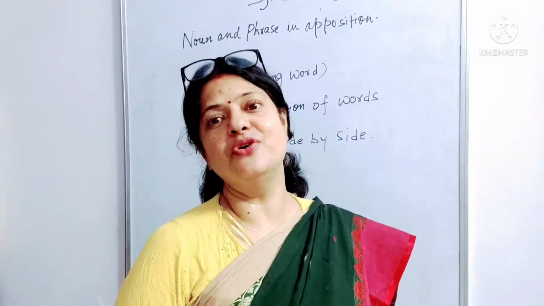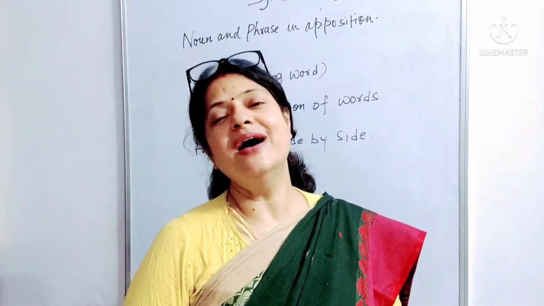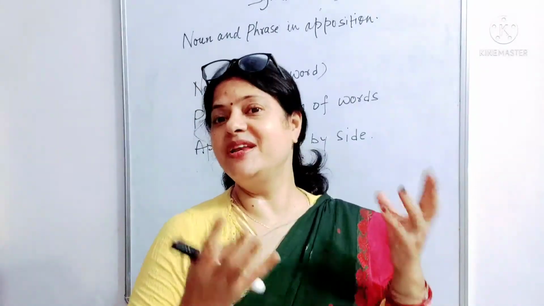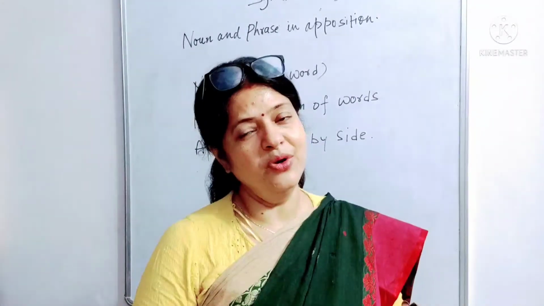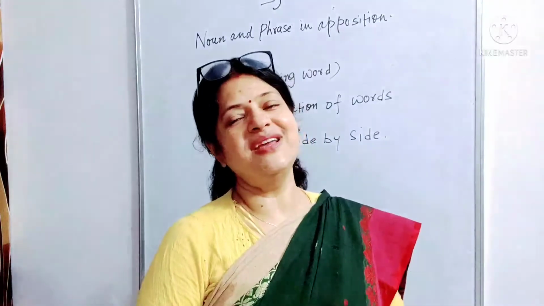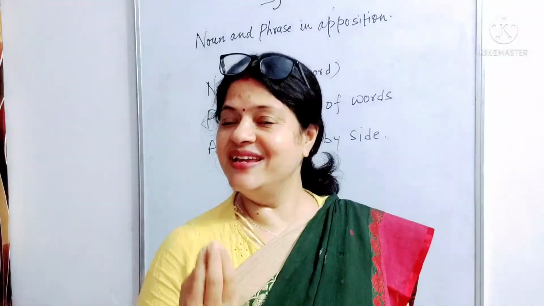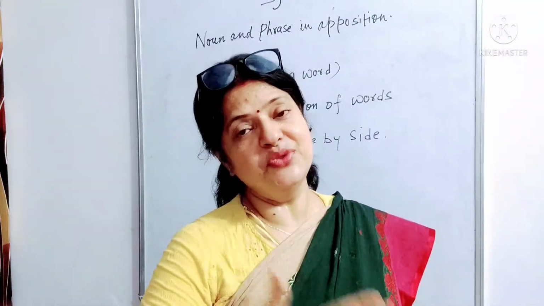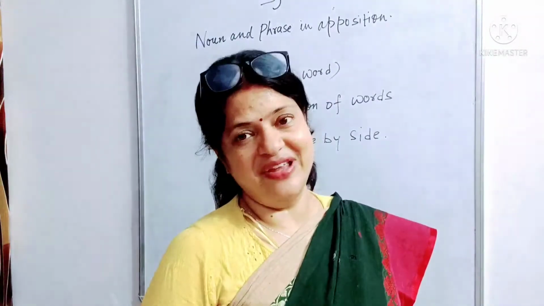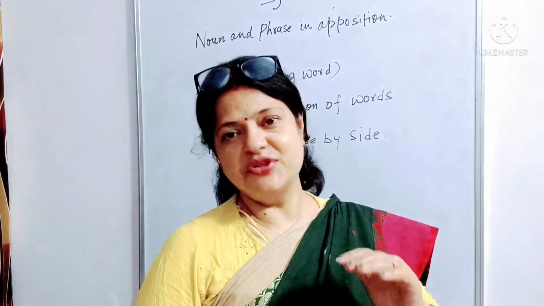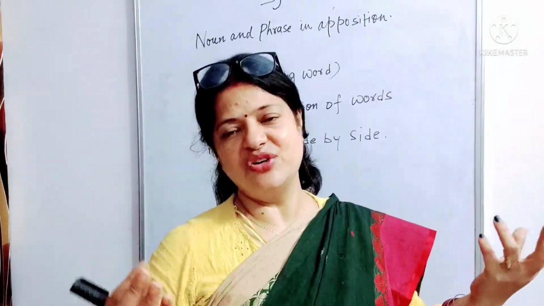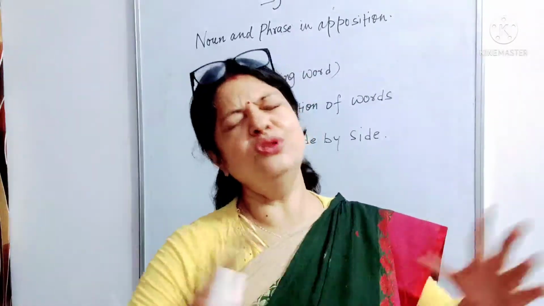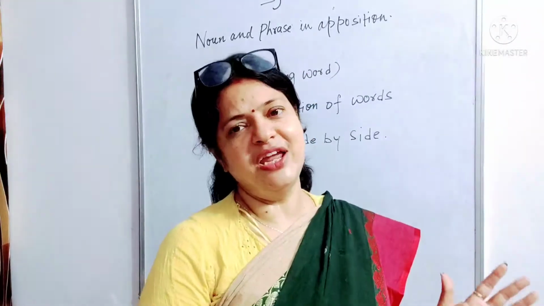First of all, if we talk about noun, we know that all those things of the universe which have been given a name are called nouns. So all those things which we can see, we can hear, we can taste, and even those things which we can feel come into this category. Like the things which we can see with our eyes, like table, chair, books, and all those things which have a name.